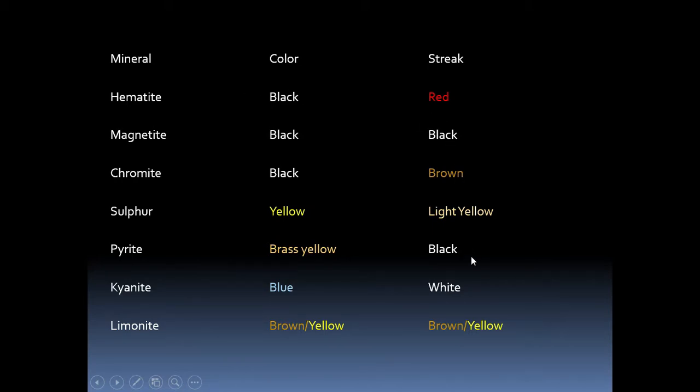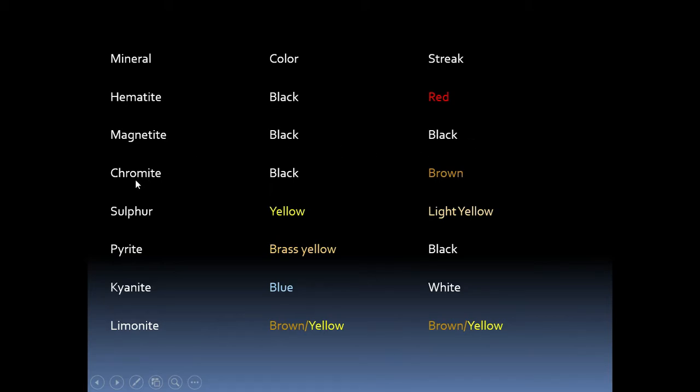Here are some examples of actual mineral color and streak color. Hematite is black in color, but when you rub it on the streak plate it gives a red color, cherry red, whereas magnetite is black and its streak is also black.